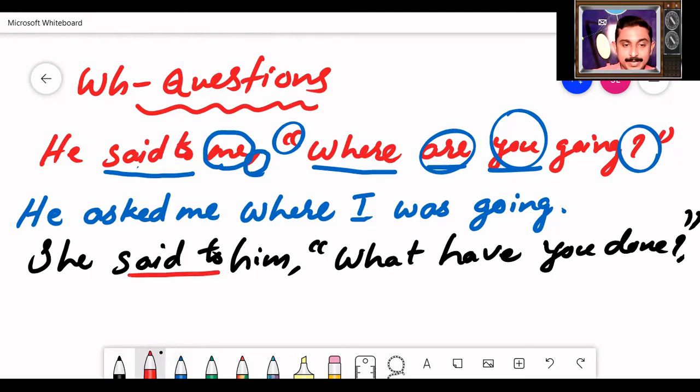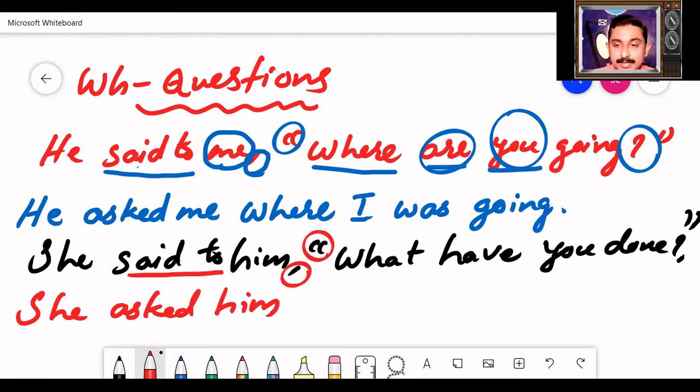First thing is identify the reporting verb. Said to becomes asked. She asked him. Second step, remove comma, inverted comma, and question mark, and write the WH word as it is. No that. She asked him what. What is the WH word?